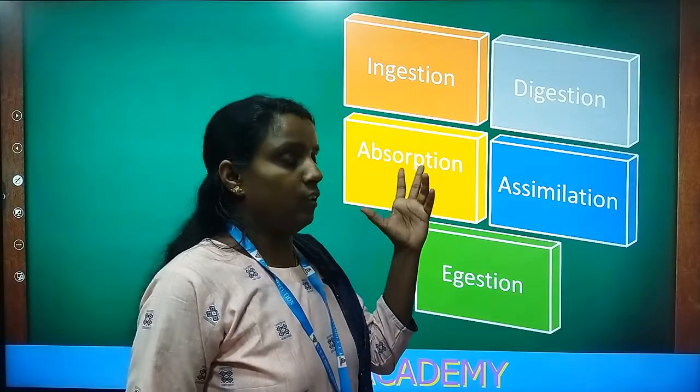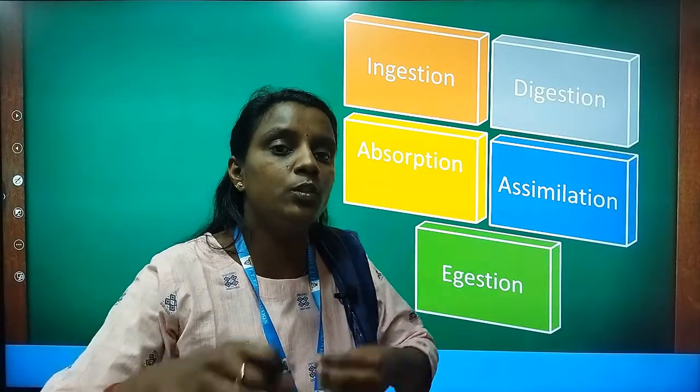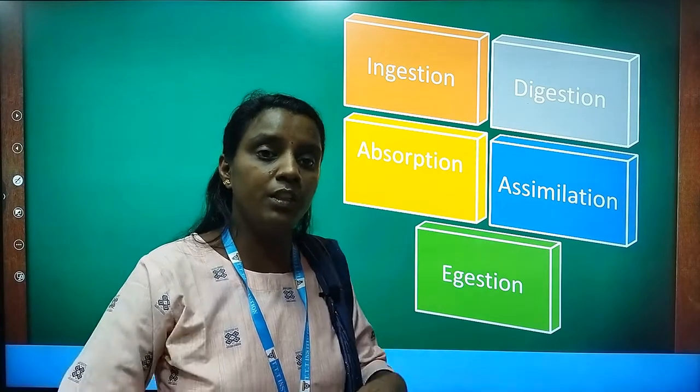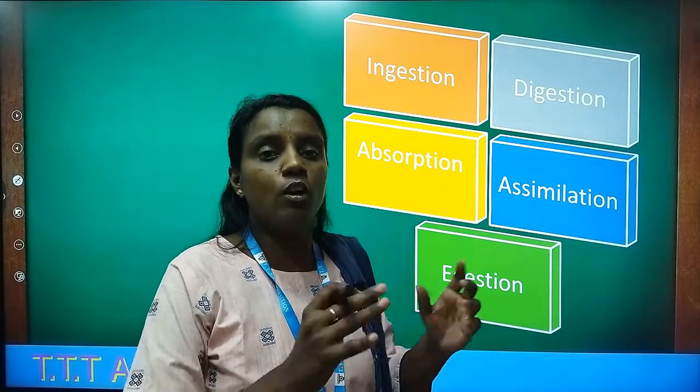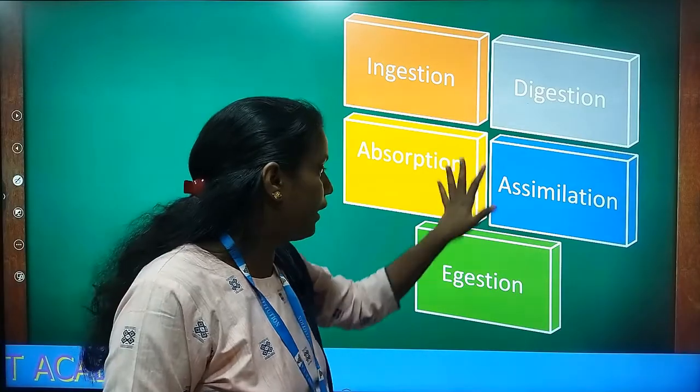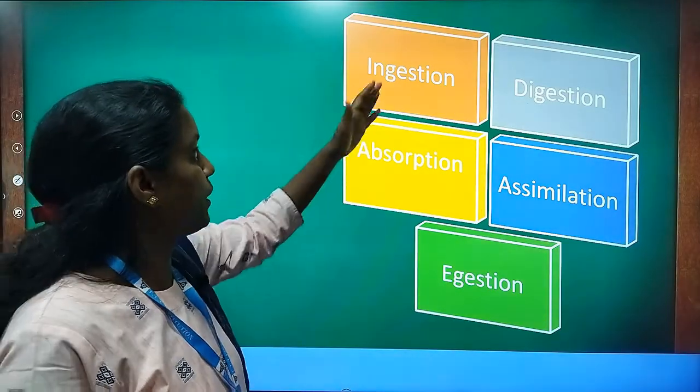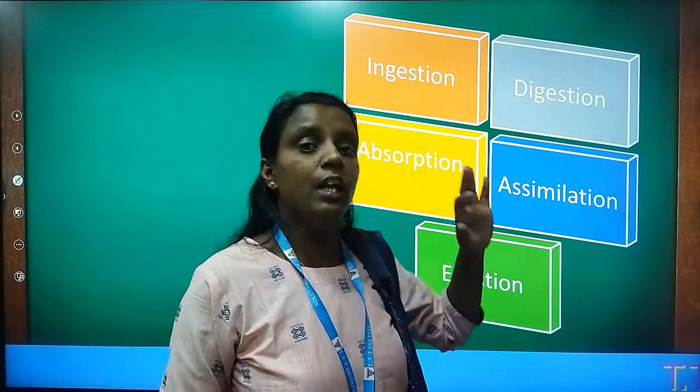So when we take the food, how does it enter into the body? This is classified into 5 steps, and the first step is ingestion. All these 5 steps occur in unicellular organisms as well as multicellular organisms, but in a different way because they have different organs and different parts of the body. In unicellular organisms the 5 processes are simple, but in multicellular organisms they are a little more complex.